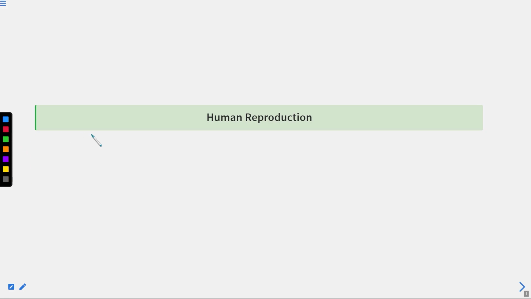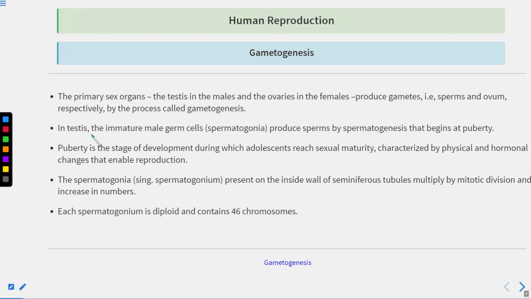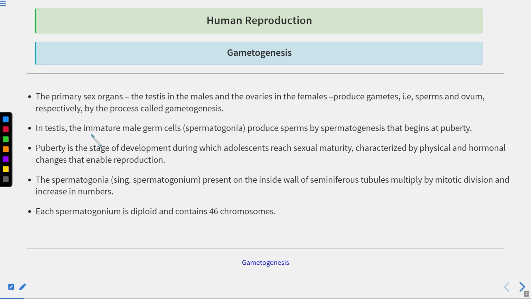In this lecture we are going to discuss the process of gametogenesis. So what is gametogenesis? Formation of the gametes, production of the gametes. This is known as gametogenesis. We'll see how gametogenesis takes place in the male as well as in the females.